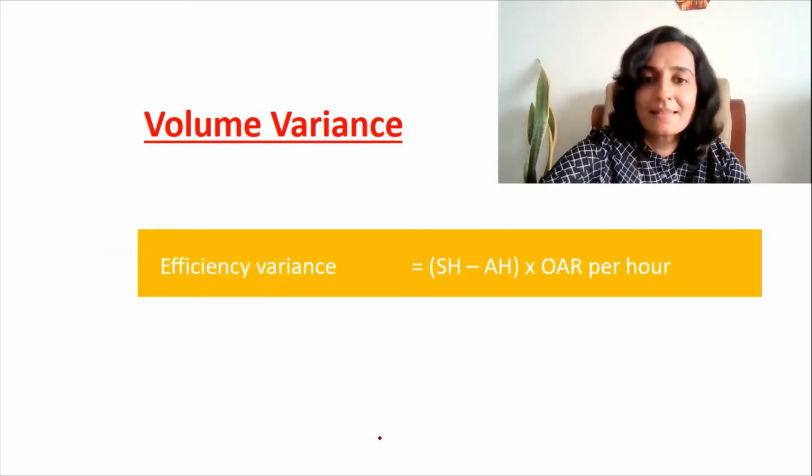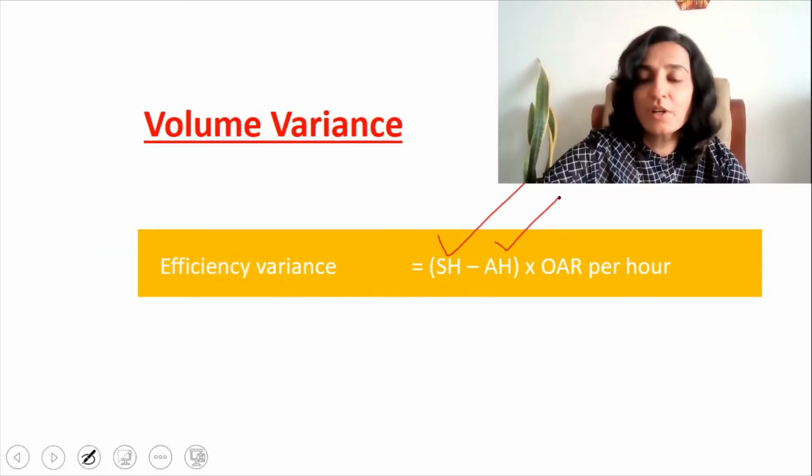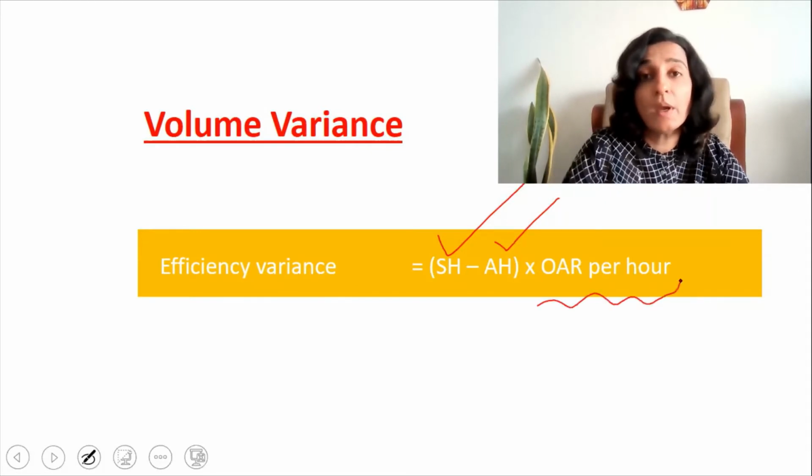Now what we have to learn is the split up of the volume variance into the capacity and the efficiency variance. Now what exactly was volume variance? It is the variance which is caused by an under or overproduction when compared to the budgets. What could be the two reasons for underproduction? One, the laborers are very inefficient. That is, they are very slow, that they are not able to produce the required number of units. That is efficiency. Given by the formula, standard hours minus the actual hours multiplied by the OAR per hour.